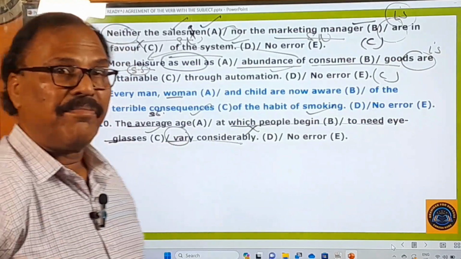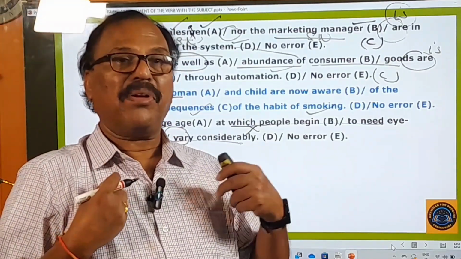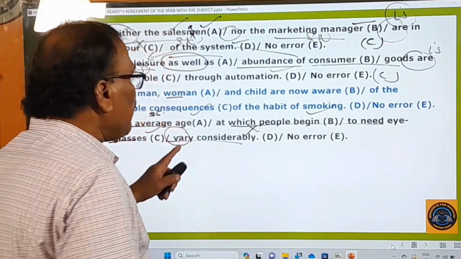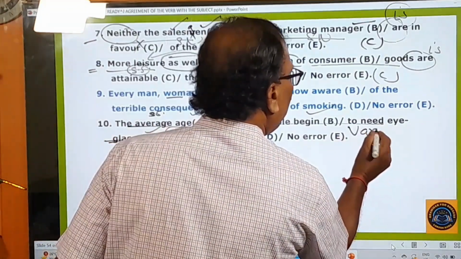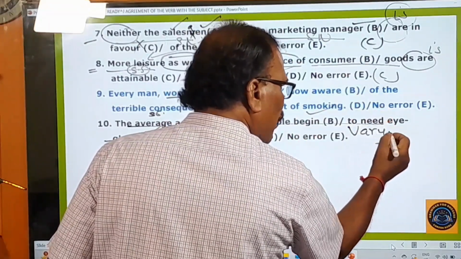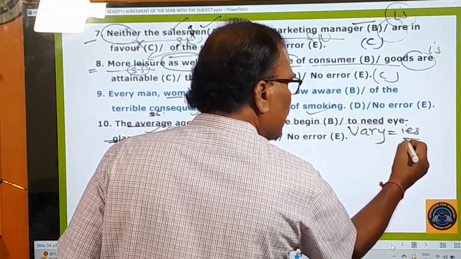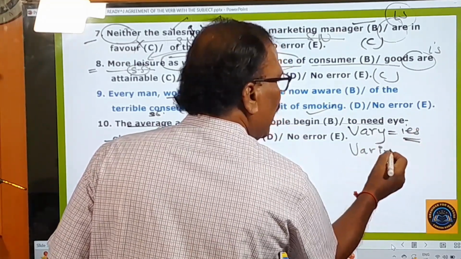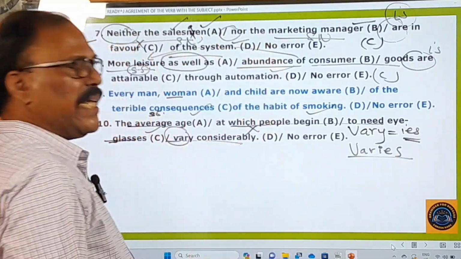You know very well, to make the main verb singular, you must add s or es to that. But here the verb is ending in Y. So whenever the verb ends in Y, you must add IES. So vary, this Y is turned into I, then you must use varies.